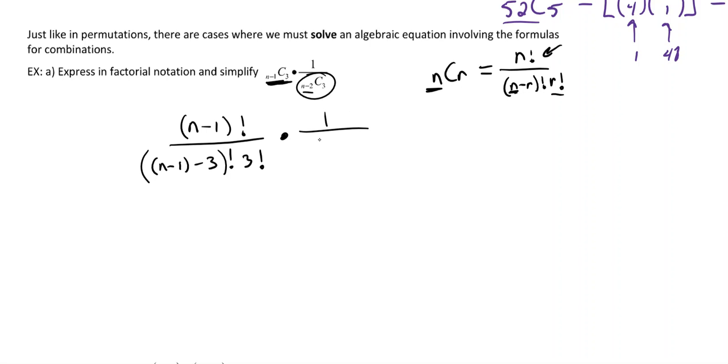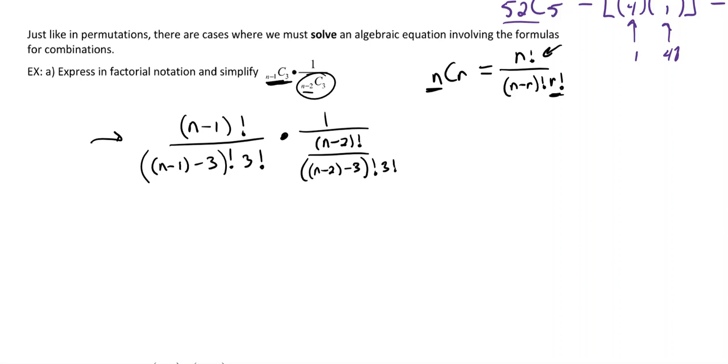So that's going to be (n minus 2) factorial over, and on the bottom, well, now it's the n part, so this will be n minus 2 minus r, which was 3, and it was all of that factorial. And then again, just 3 factorial, that last r there. Okay, this looks like a mess, so now we just have the task of cleaning this thing up a bit.